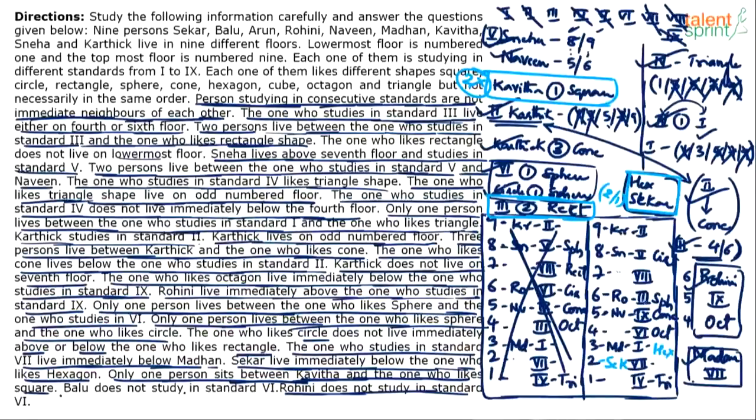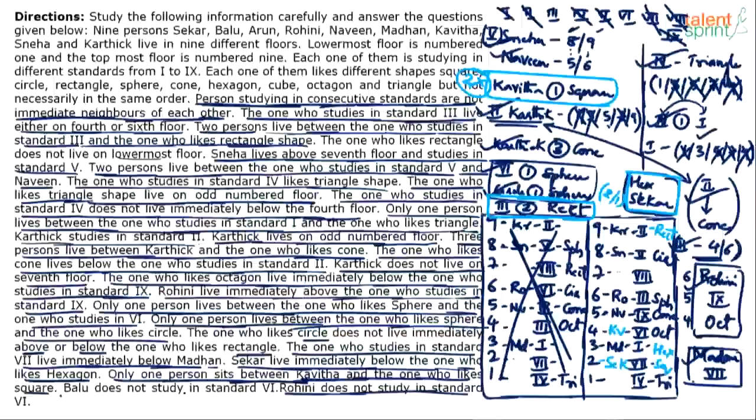So 3rd class is here. Rectangle has to come on top floor. Then Kavitha cannot come here because Kavitha has to have a gap of 1 with square. Then Kavitha comes here. Square comes here. But still Balu cannot be fixed.